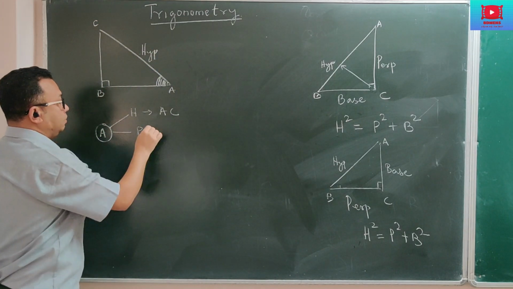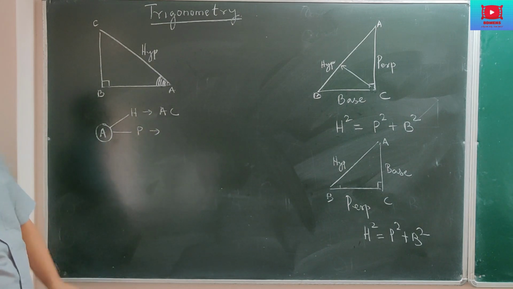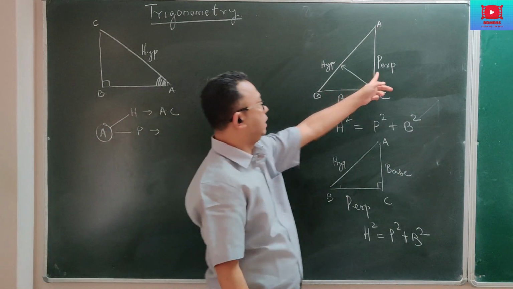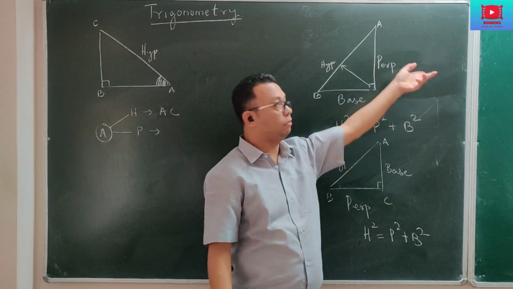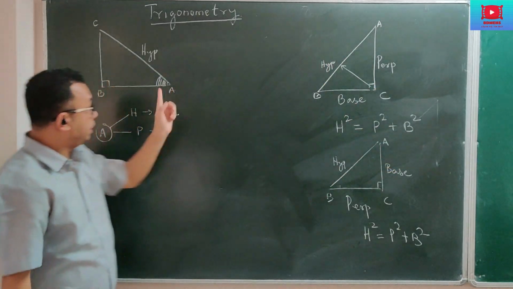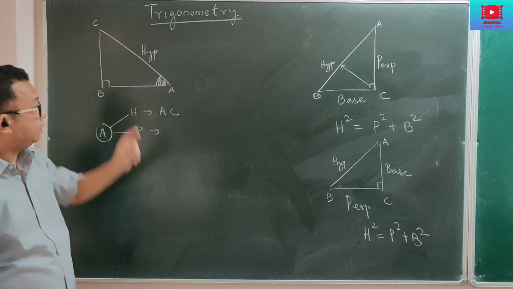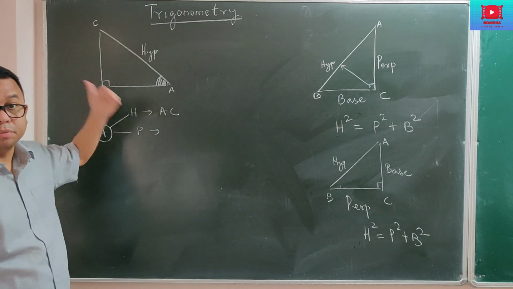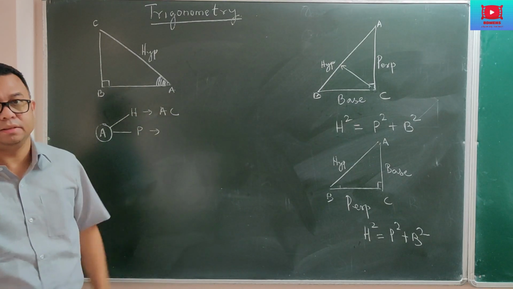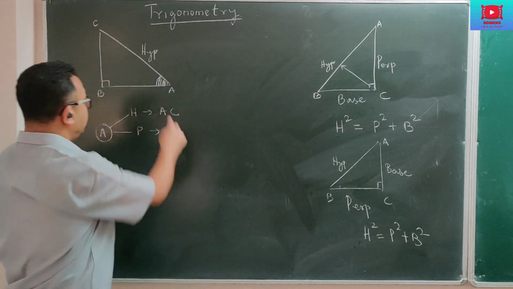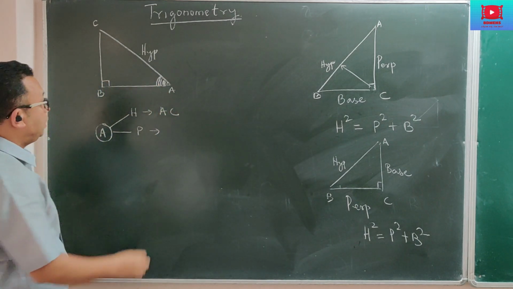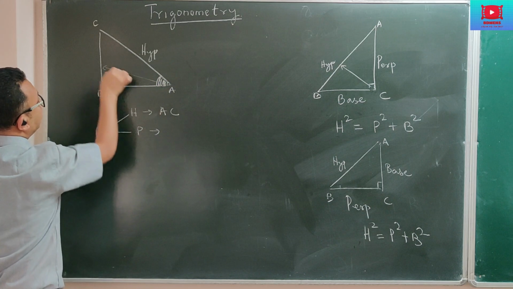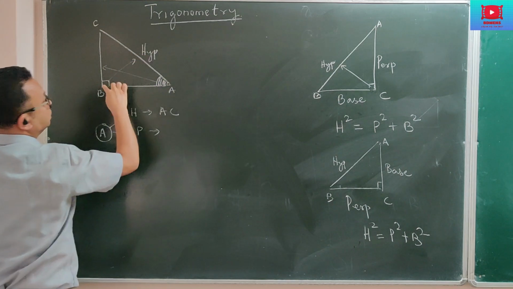Then perpendicular. How do you recognize perpendicular? Here, if you like, you can take this one as perpendicular or that one as perpendicular. It really doesn't matter. But here you have to be particular about perpendicular and base. One side has to be taken as perpendicular and the other as base, and you cannot interchange them, like in the case of Pythagoras. So if this is the angle of reference, perpendicular is always opposite to the given angle. Opposite to the 90 degree is the hypotenuse.